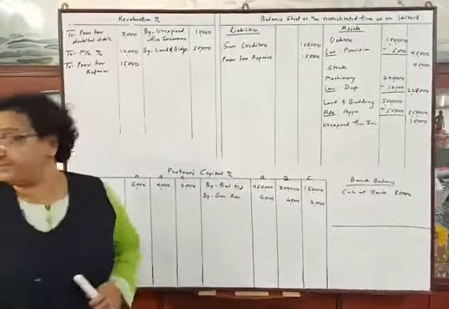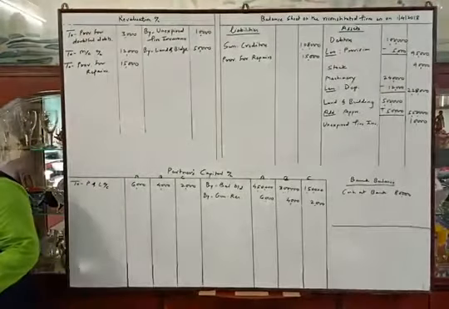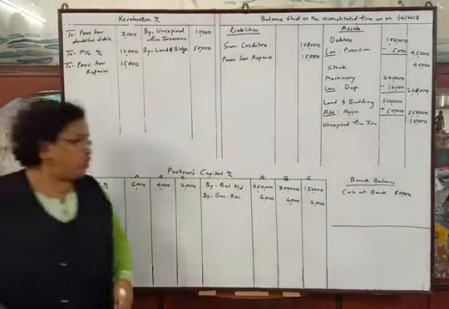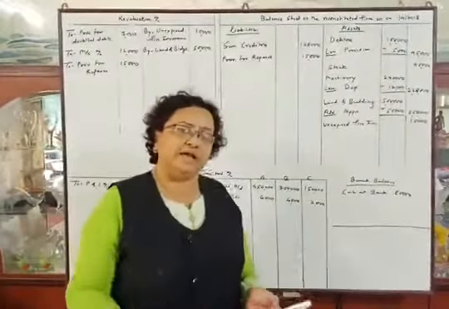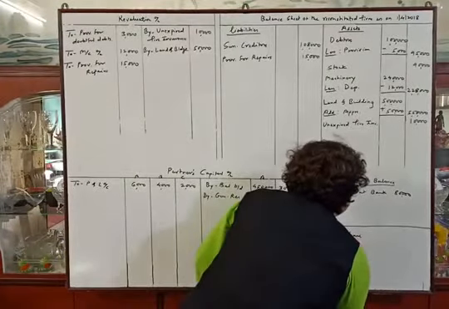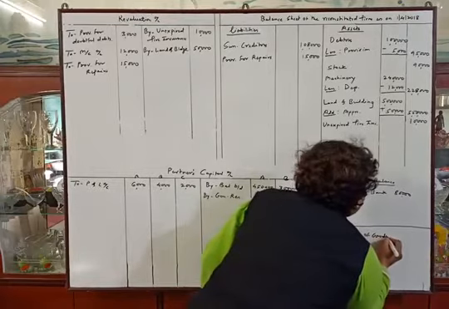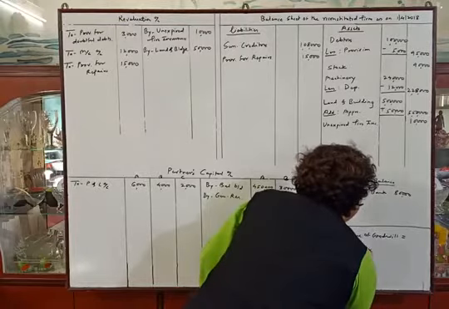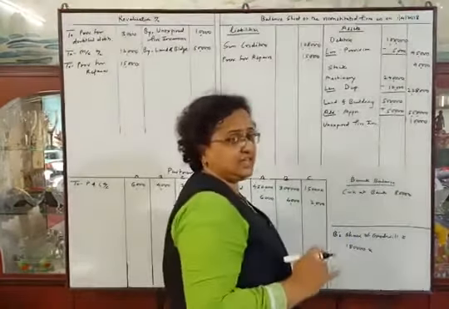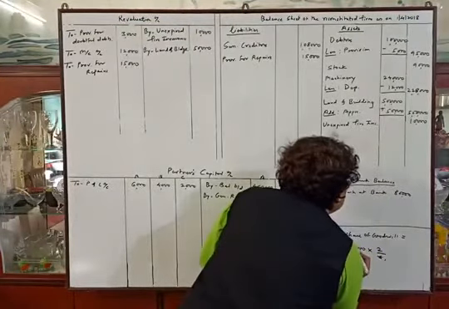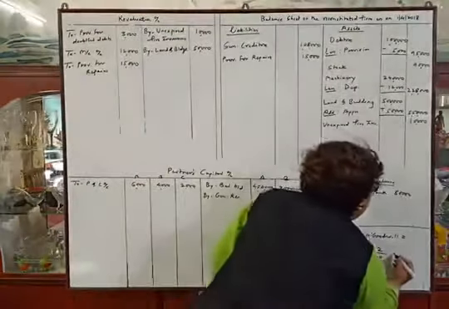Now the next adjustment. Goodwill of the firm to be fixed at rupees 1,80,000 and B's share of the same to be adjusted in the accounts of A and C. So from the firm's goodwill rupees 1,80,000 we will calculate B's share of goodwill. B's share of goodwill is equal to firm's goodwill 1,80,000 into, we know B's share, that is 2 upon 6. 6 ones are 6, 30,000 into 2 will be 60,000.